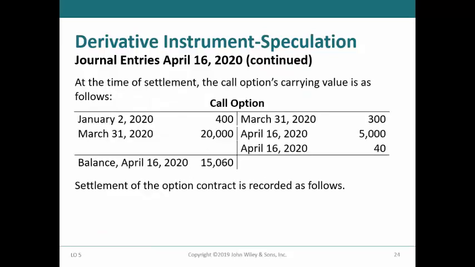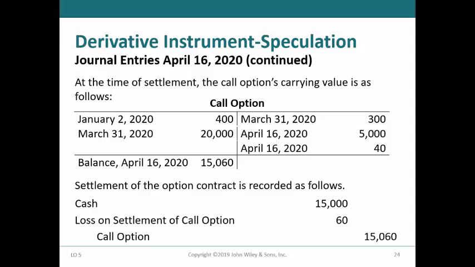On April 16th, Baird exercised the call option and received $15,000. The entry to record the settlement would be a debit to cash for $15,000, debit to loss on settlement of call option for $60, and a credit to call option for $15,060.